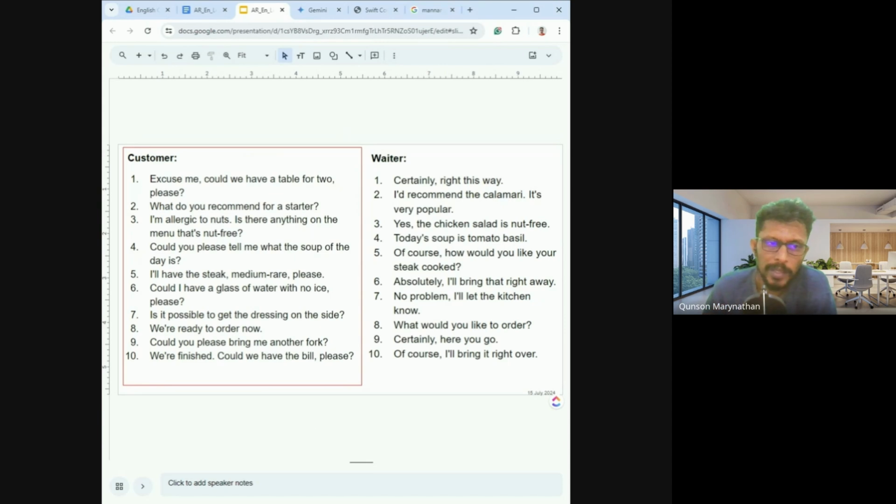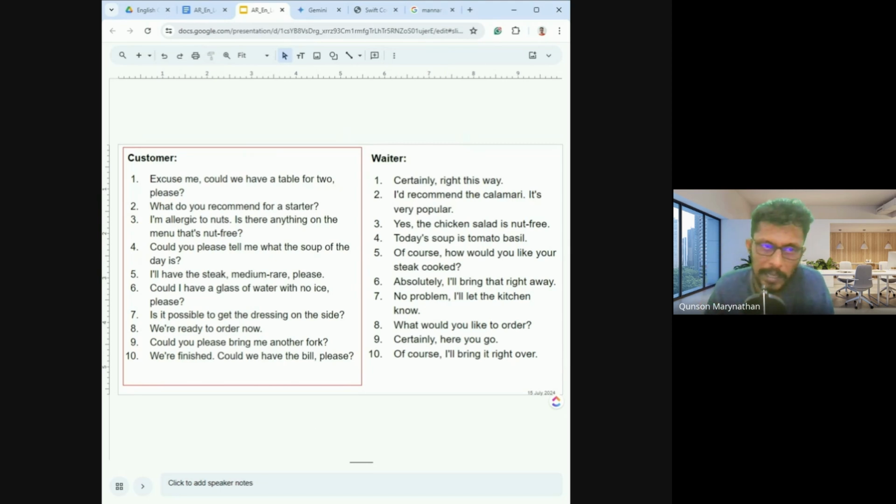Before that, let's have another thing for discussion, right? Here you are seeing another set of customer and waiter example, right? You can go through this as well. I'll read it now, but I'm not going to ask you to practice today. You have to practice this tomorrow. I'll ask everybody to read tomorrow. Okay. Today I'll read this. If you have any doubts, raise your hands.